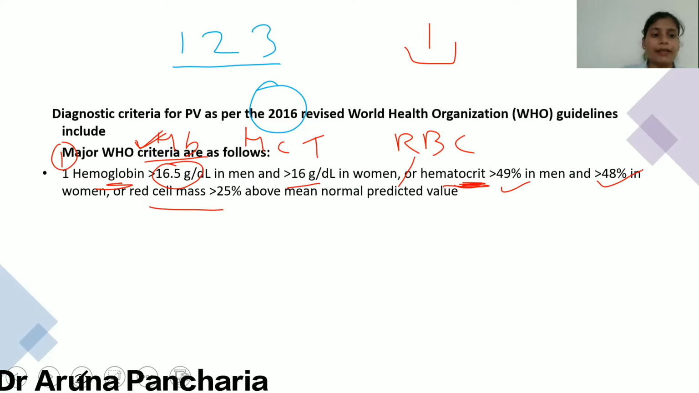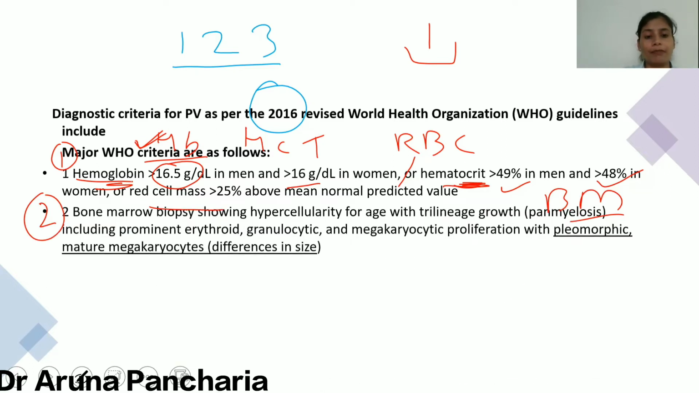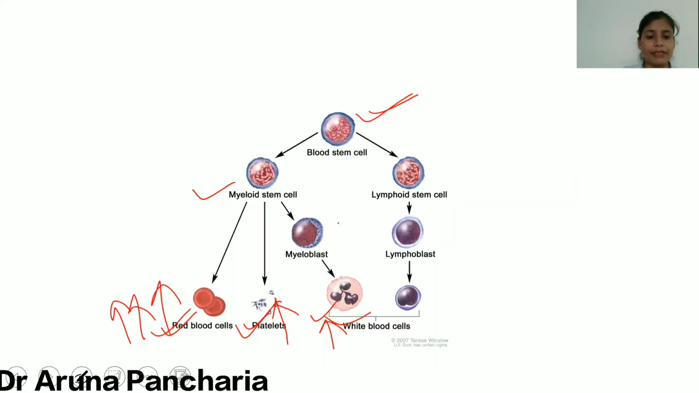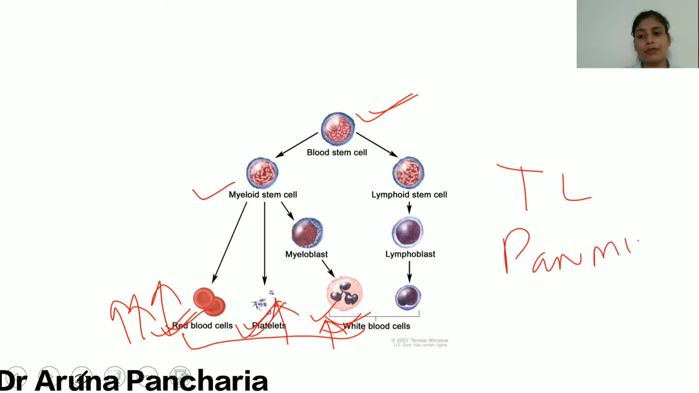Number two criteria deals with the bone marrow. Number two major criteria deals with the bone marrow, and number one criteria with the peripheral blood, that is hemoglobin, hematocrit and RBC. Number two criteria says there is a hypercellularity. And what kind of hypercellularity? Trilineage. I told you in the last one, trilineage means all the three cell series. We can use the word trilineage, or we can use the word panmyelosis.